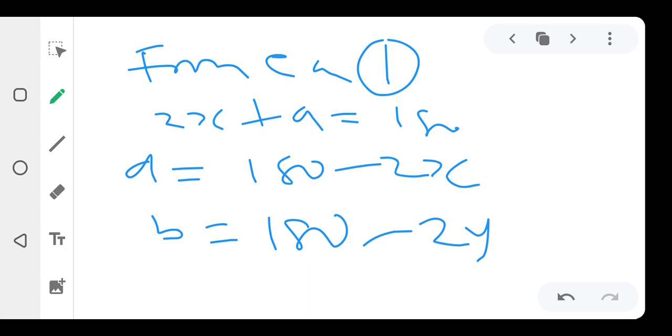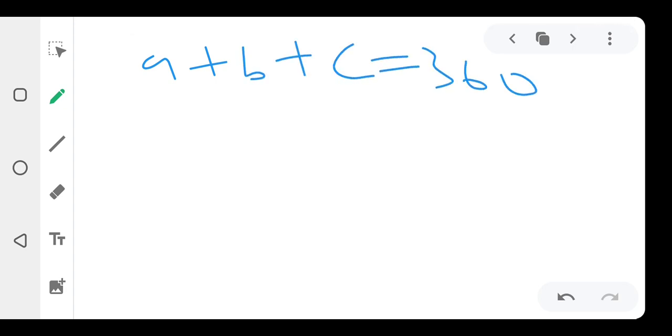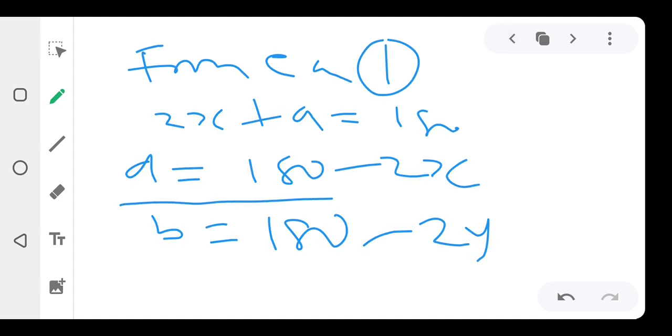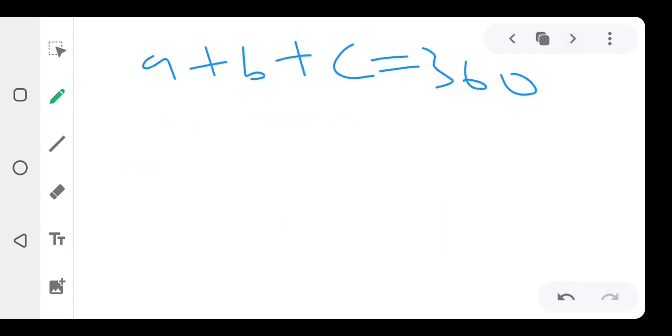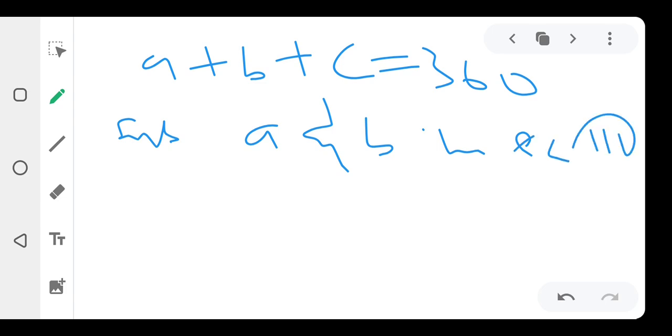So once we do this, we go back to our equation 3, which says A plus B plus C is equal to 360. Now, what's our A? Our A is 180 minus 2X, and our B is 180 minus 2Y. So let us substitute that now. We are going to substitute for A and B in equation 3. So this first part, equation 3, is what? This is equation 3, right?